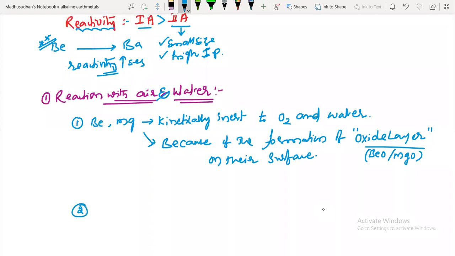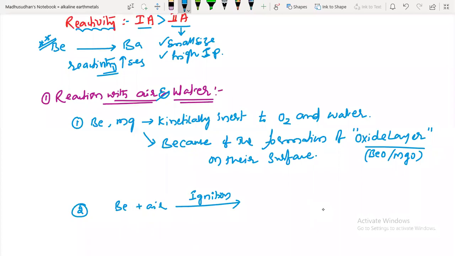Next, they will react with atmospheric air at high temperatures, on ignition, where you are supplying some amount of energy.